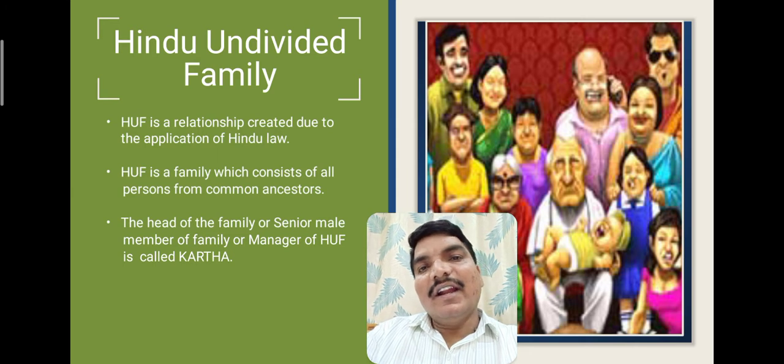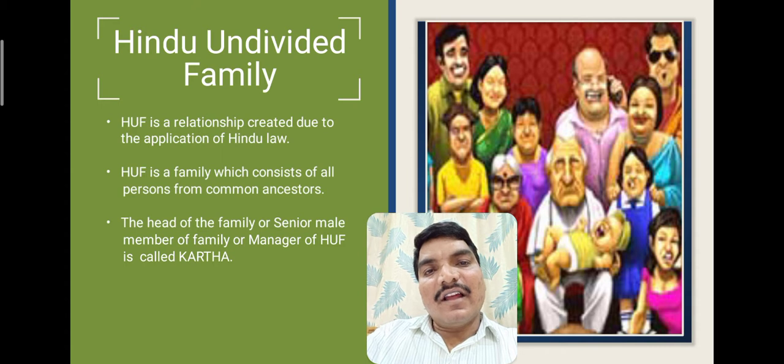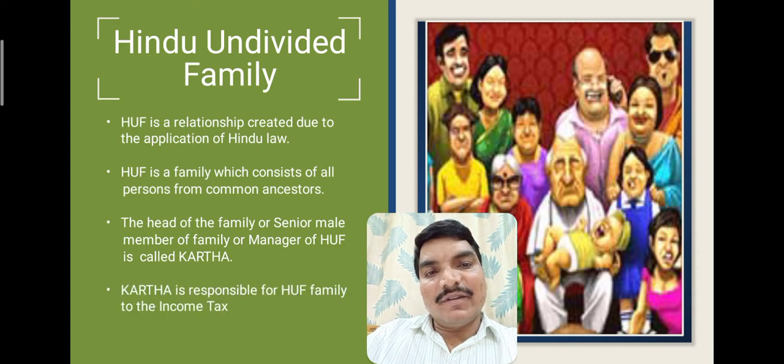He is the head of the Hindu undivided family. That Karta is liable to pay the income tax of the Hindu undivided family. He is the responsible person to pay the income tax of such family.